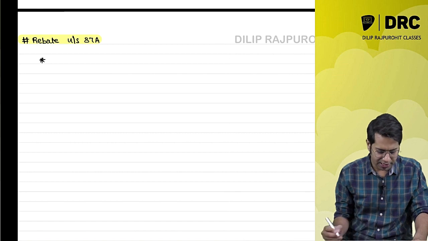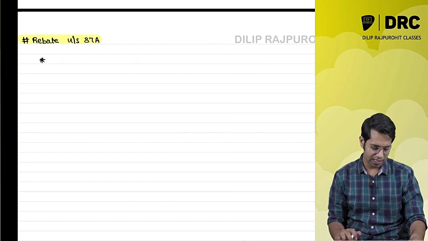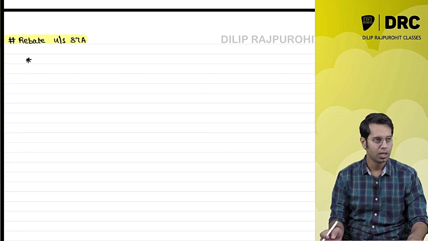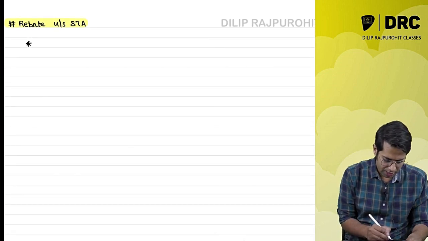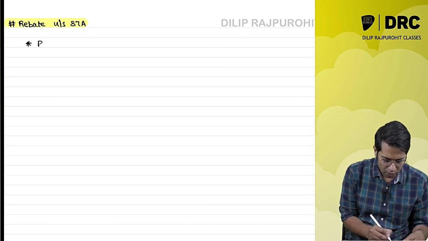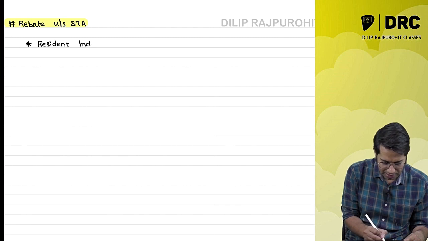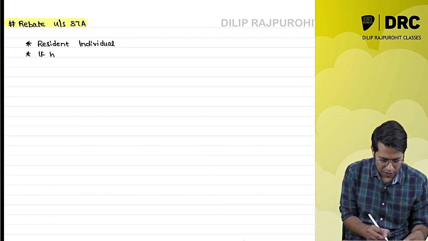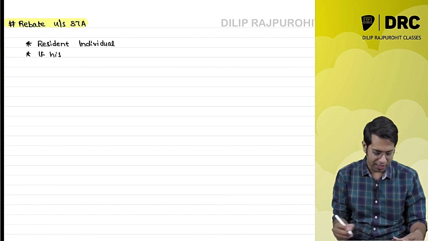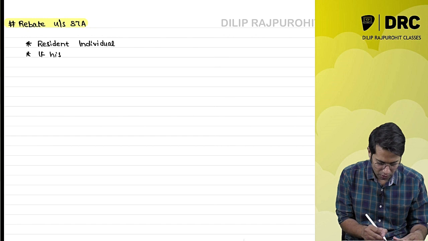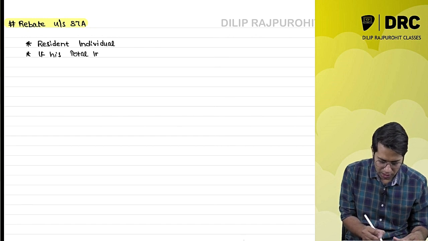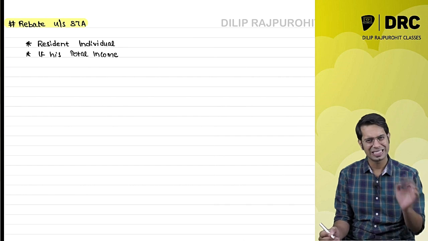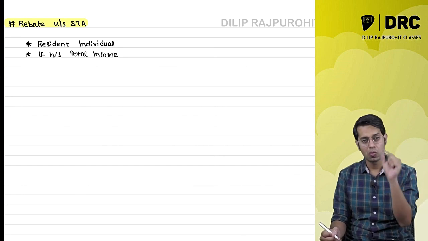Now, rebate under section 87A. What is this concept all about? This concept says, if you are a resident individual, and if your total income, not gross total income, if his total income, if you are a resident individual, so this provision is applicable to whom? Only to a resident.